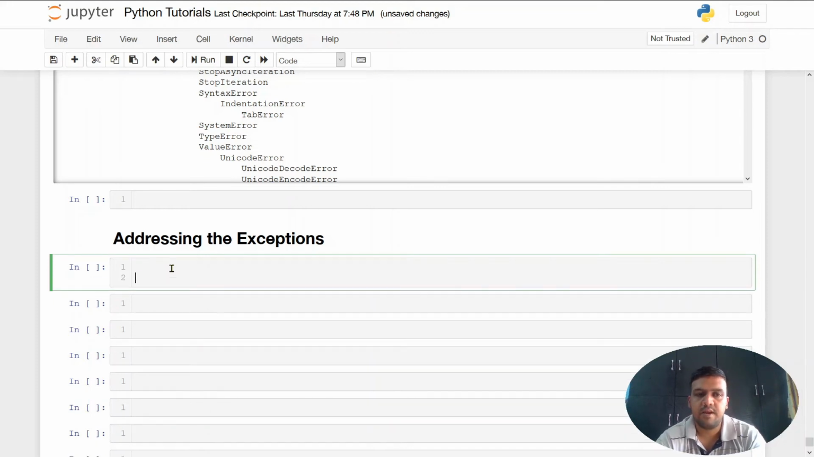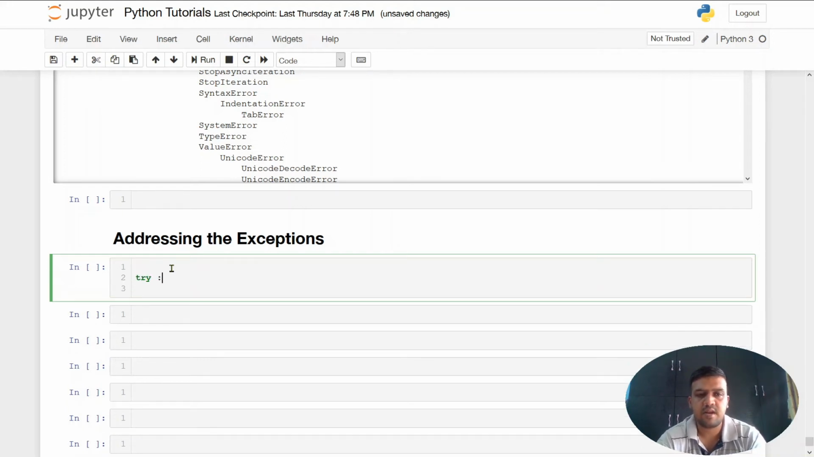So we'll handle the exceptions using something known as a try except block. Try except blocks actually catch the exception, and they can print a custom message or perform a custom operation based on your user's requirement. So it starts with a try. We'll write try, as these are the keywords that you have to follow. We'll succeed it by a colon.